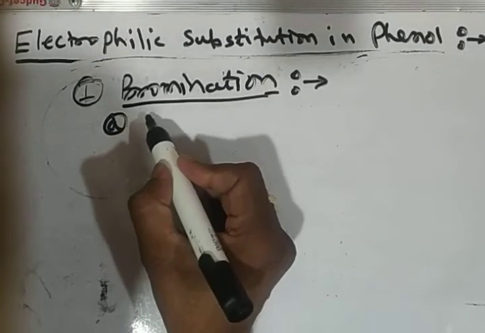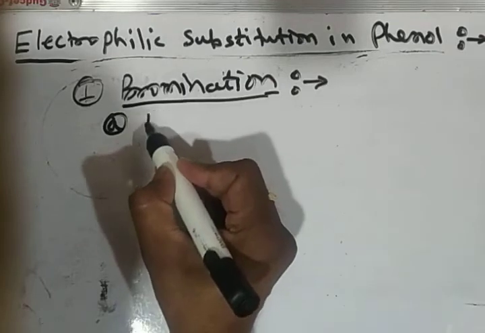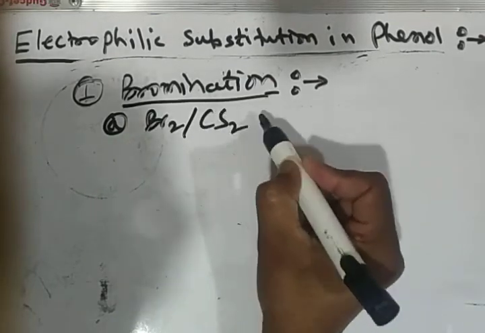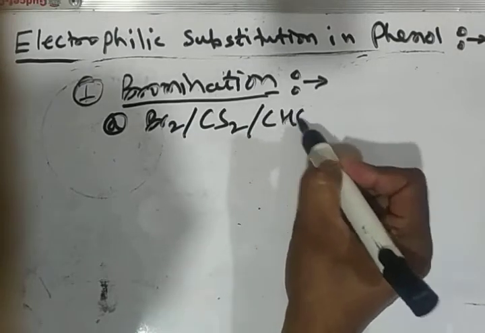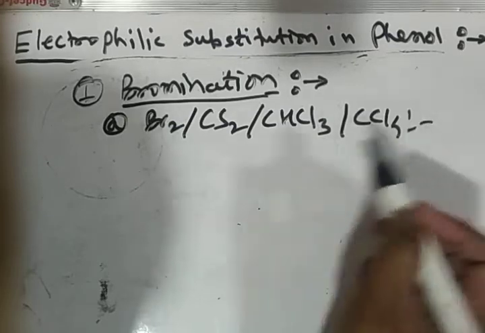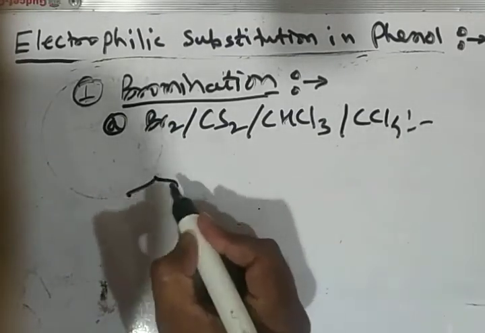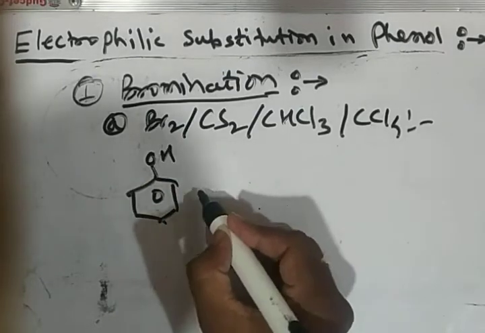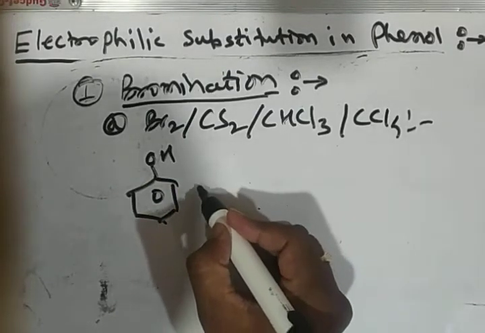If we react phenol with bromine in presence of carbon disulfide or chloroform or carbon tetrachloride, then monosubstitution occurs at the ortho or para position.